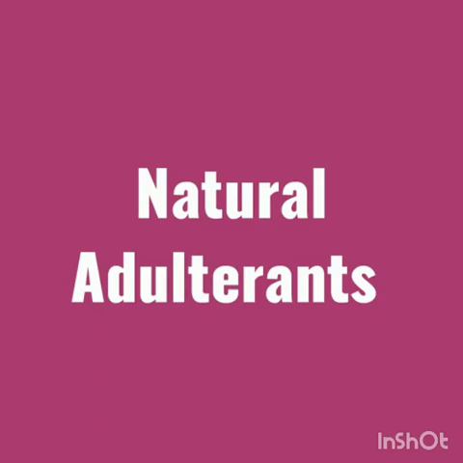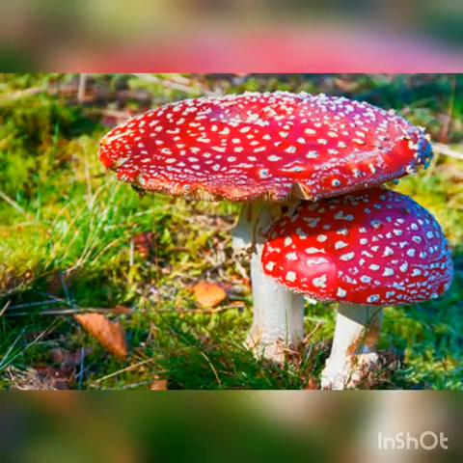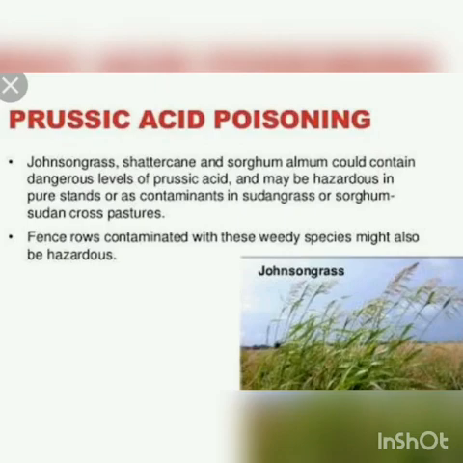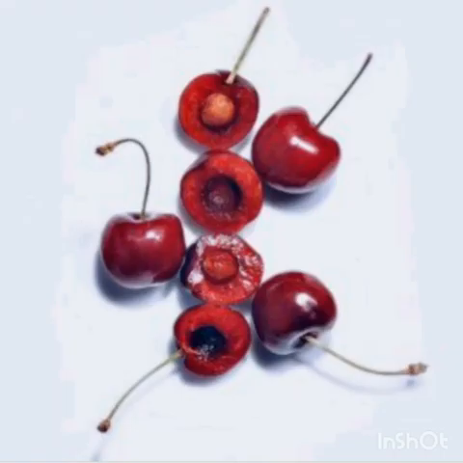First we see natural adulterants. Natural adulterants are those chemicals or organic compounds that are naturally present in food. Example, toxic substances in certain poisonous mushrooms. So we can eat mushrooms, but we can't eat all types of mushrooms. Some mushrooms are poisonous, so they contain toxic substances. And then the prussic acid, that means it contains hydrogen cyanide in the seeds of apples and cherries.